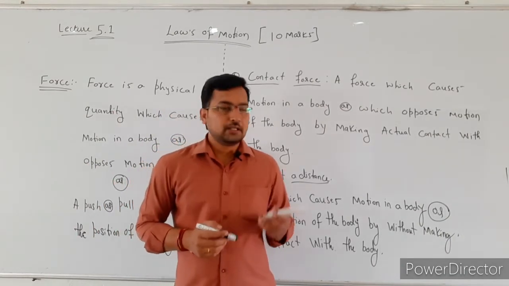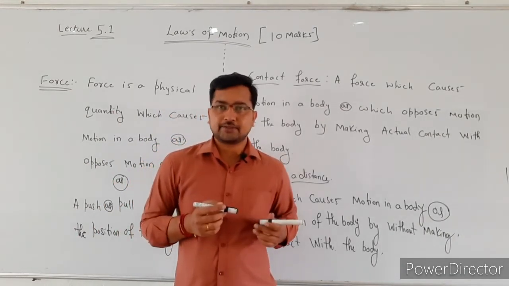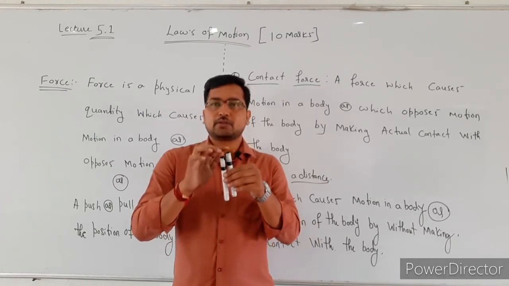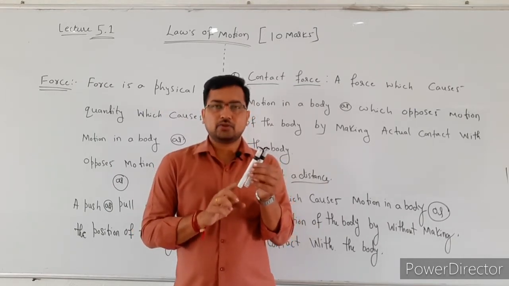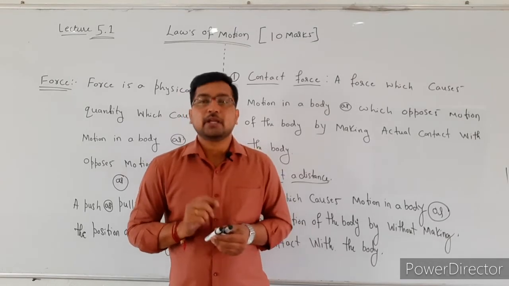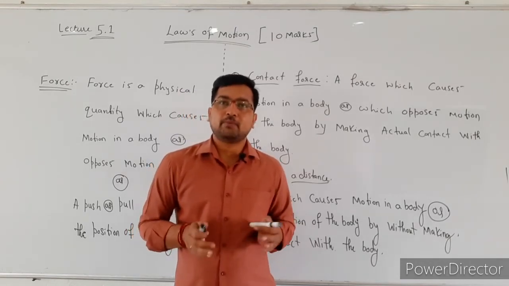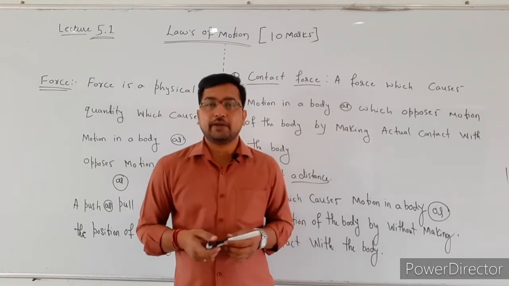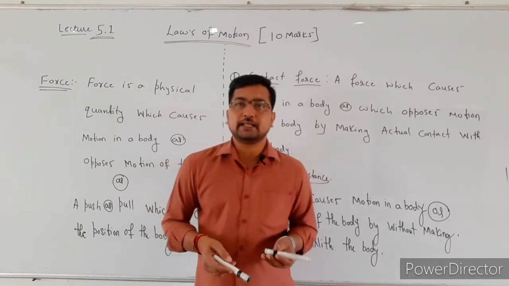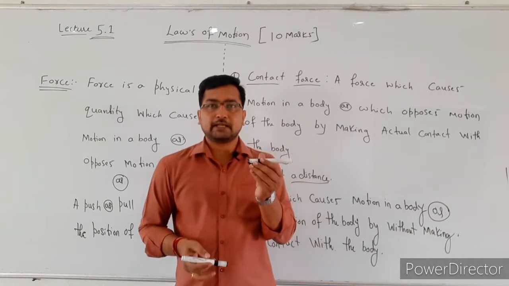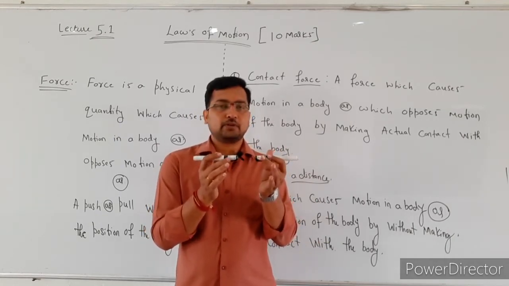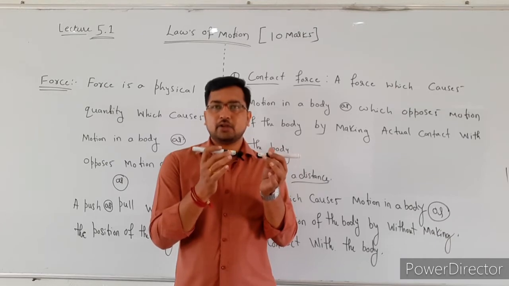See the example. Consider two bar magnets. In this case, we are assuming that these two are the north pole of the magnet and these two are the south pole of that magnet. We already know that like poles always repel each other and unlike poles always attract each other. See here, this is our second bar magnet and this is our first bar magnet. Here this is north pole, and this is also north pole.